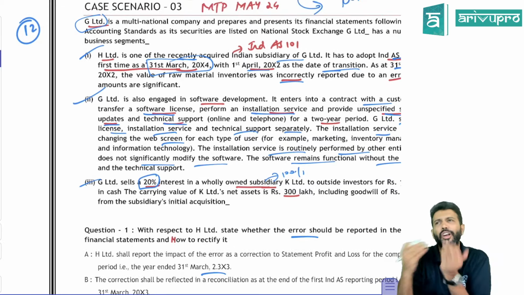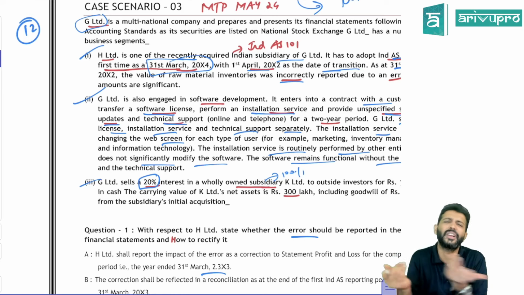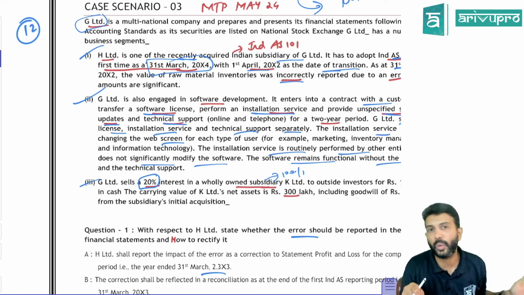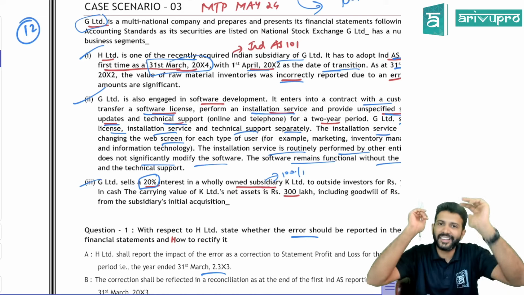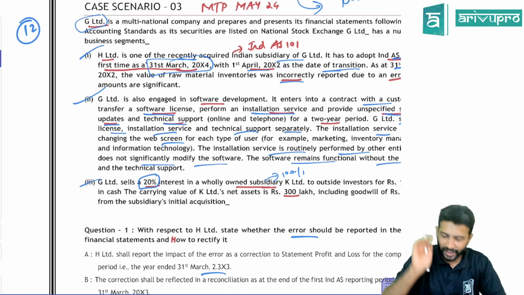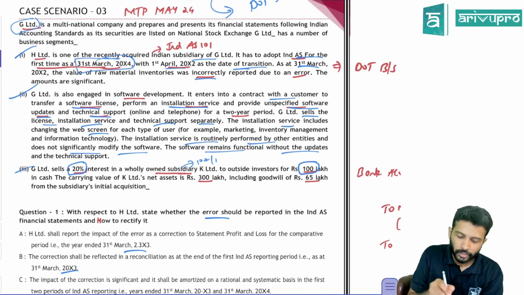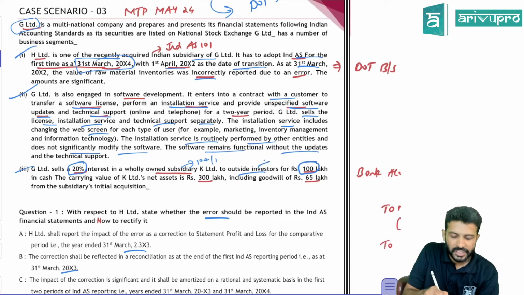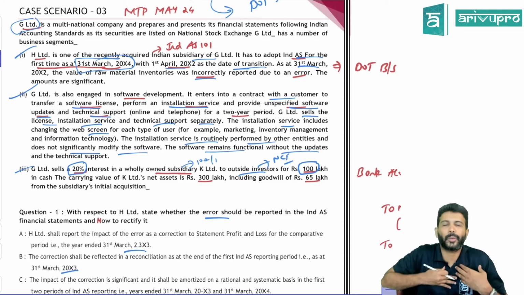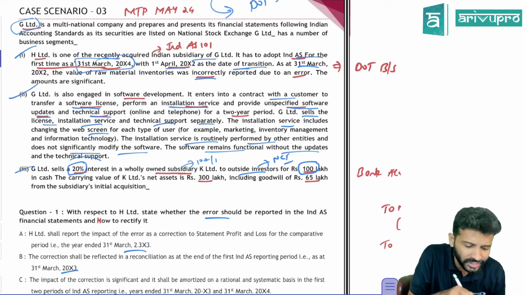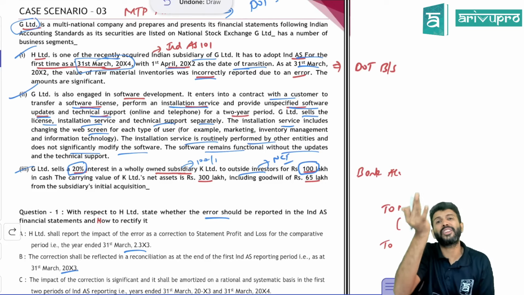So gain or loss arising with respect to equity participants, we have to account for in other equity only, because we have a thumb rule. Anything related to equity will never see the face of P&L. Anything related to equity will stay in equity only. All right. So we sold 20% for 100 lakh rupees to outside investors. Outside investors here refers to NCI, because if we sell 20%, the NCI balance will increase. Earlier there was no NCI. Now NCI has 20%.